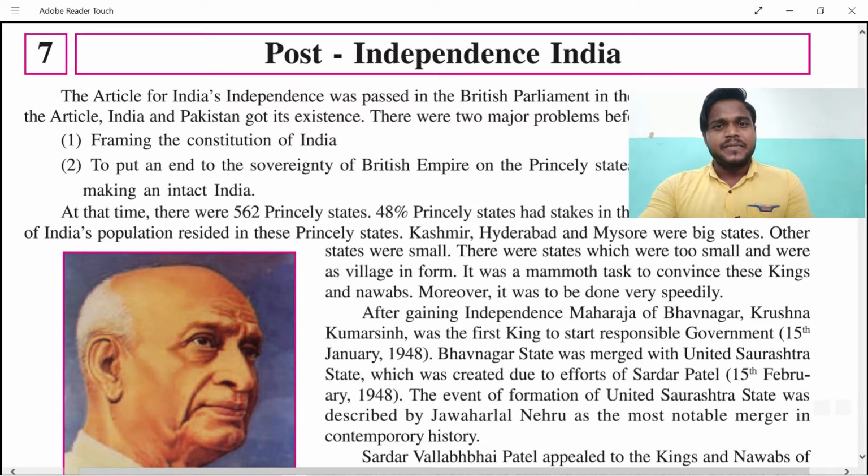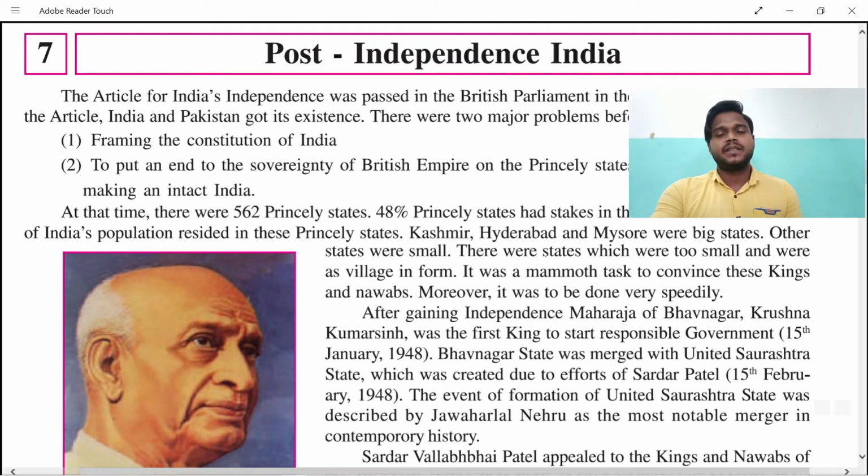So students, on this page the first line says that the Indian Independence Act was passed in the British Parliament in the year 1947, and according to that Act, India and Pakistan came into existence. It means that the time at that point was the time of partition. So there were two major problems before and after the partition. The problems were how many people would be divided, who would be sent, who would be kept, and other kinds of problems too.